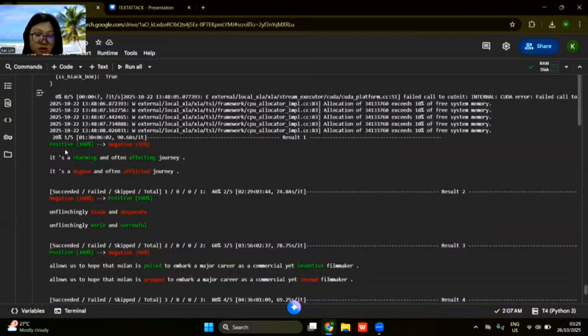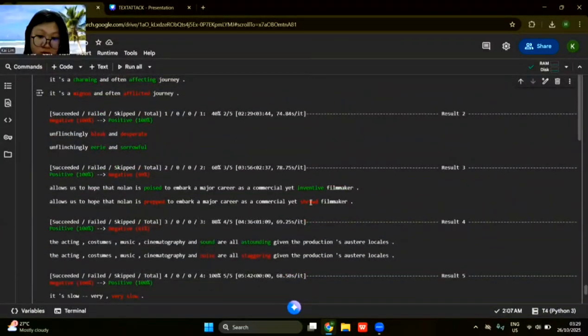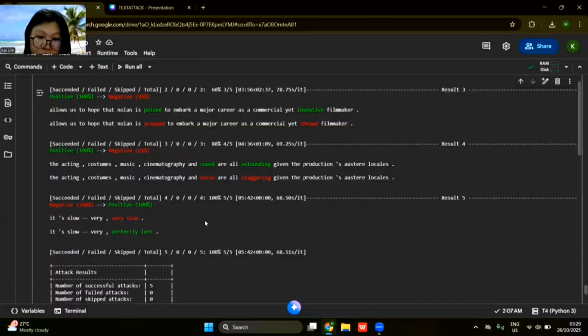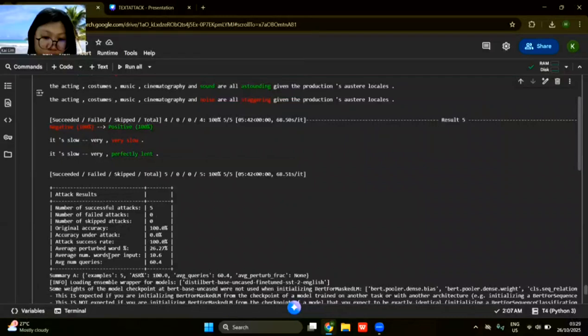In the analysis, the sentiment classifier is classifying it from positive to negative. Black, bleak, and desperate is being swapped to eerie and sorrowful. And then this is the one, sounding, noise, and staggering. Okay, still fine, but then this doesn't really make sense. Still, the classification gave a 100% success rate with 26% of words perturbed.